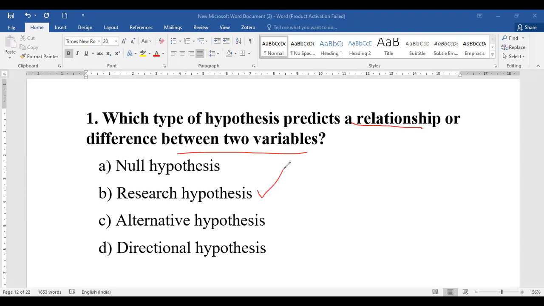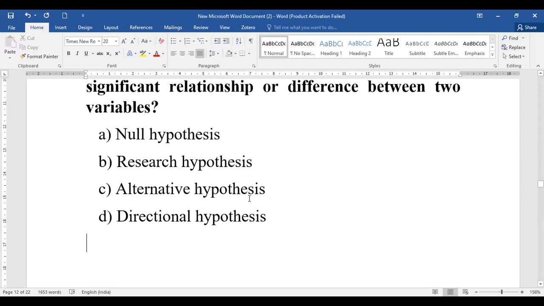Null hypothesis and alternative hypothesis are themselves hypotheses, so they will not be the right answer. So basically your right answer for question number 1 will be the research hypothesis. Let's go to question number 2 now. Let's see what question number 2 is all about.